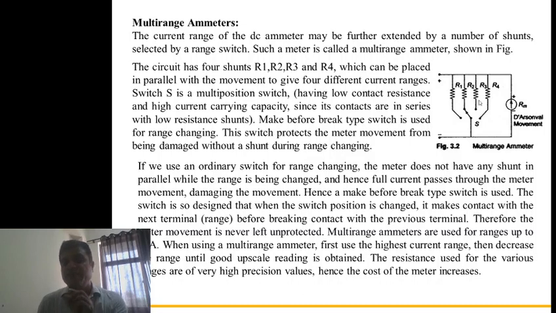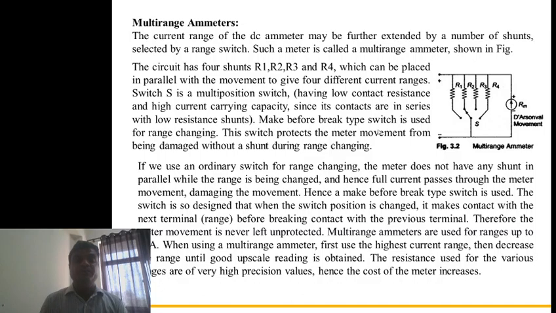So in that period the current flows directly to the D'Arsonval movement, and this coil will burn out. So we need to protect this circuit. That's why, as in the previous slide, we use shunt resistance to protect this coil. To protect it, in this case we use make before break type switches.